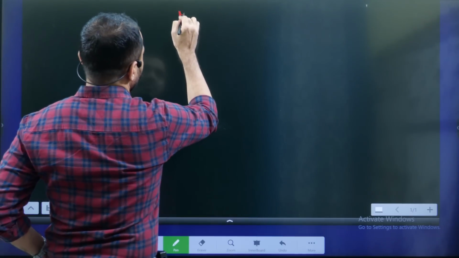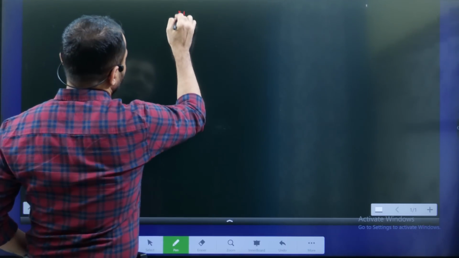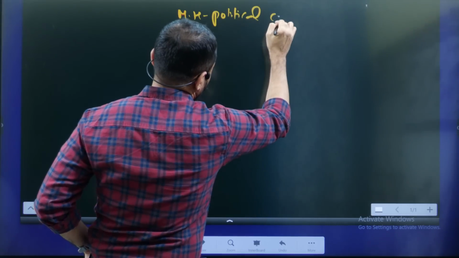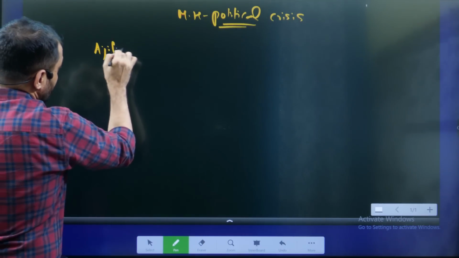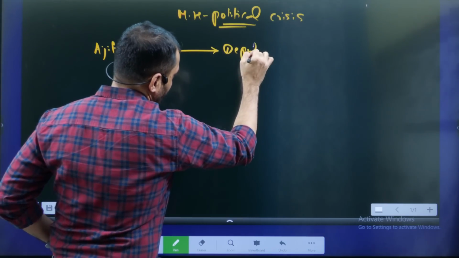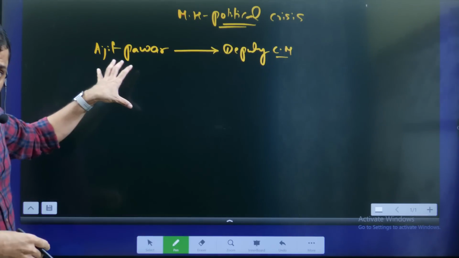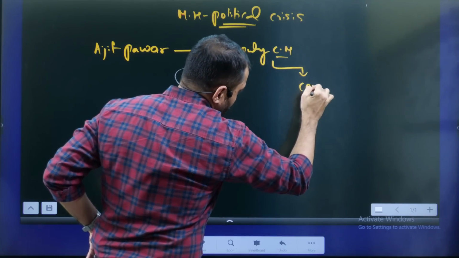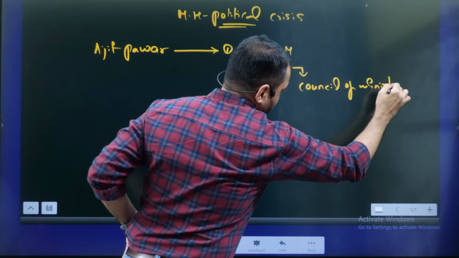Now, let me explain further details regarding this particular issue. So, this is about the Maharashtra political crisis. The issue is Ajit Pawar as Deputy Chief Minister. So what are the aspects you have to learn in this particular issue? First you have to know about the Deputy Chief Minister. That means you have to know about the Council of Ministers.